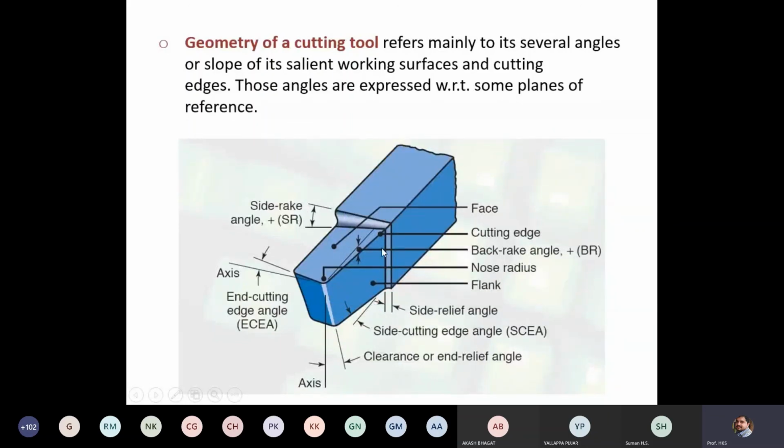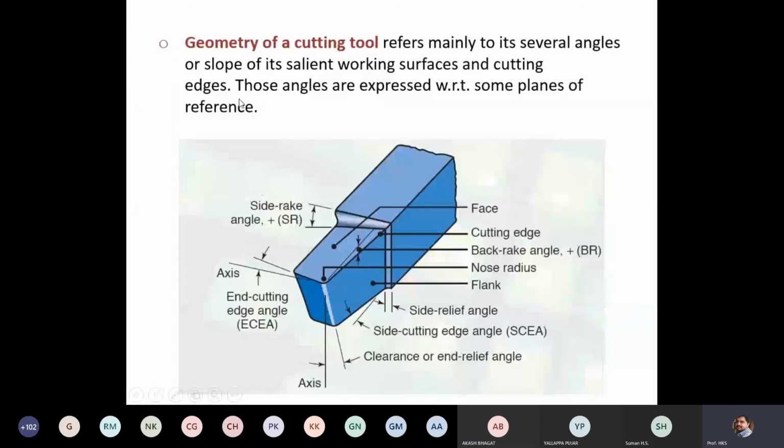Other than rake angle, there is another important angle, that is the clearance angle. For clearance angle, you consider the clearance surface and the finished surface of the work part. Clearance angles are the angles between the clearance surface and the finished surface of the work part. In the next slide we are going to discuss it in detail.